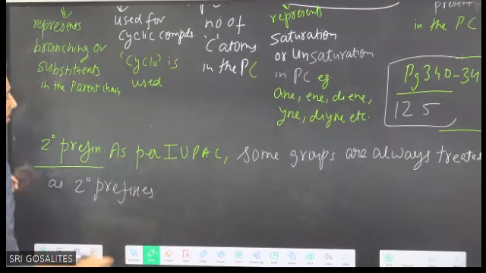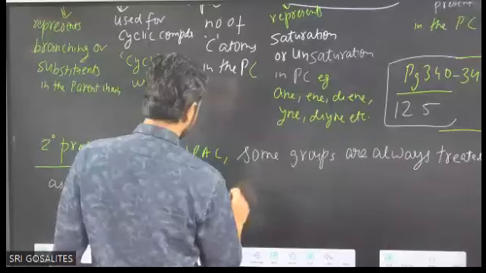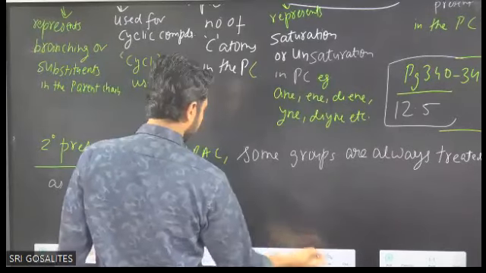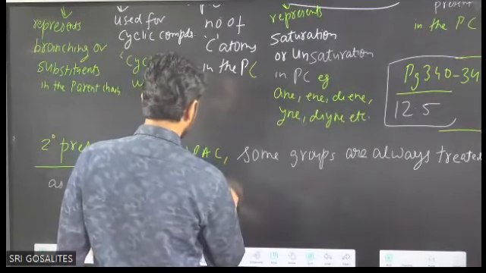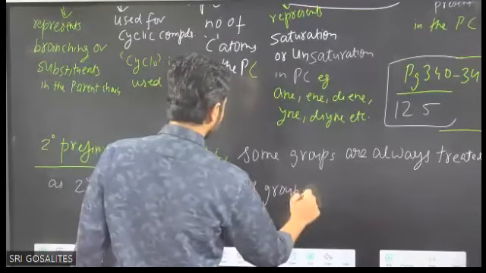Example, alkyl groups. Which groups? Alkyl groups.